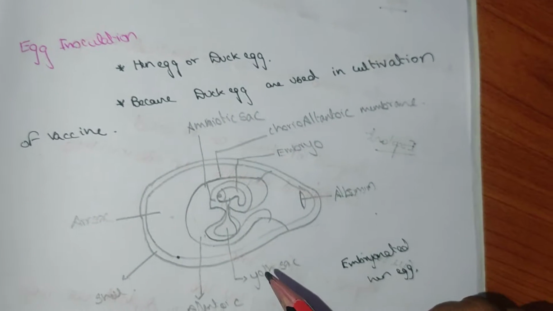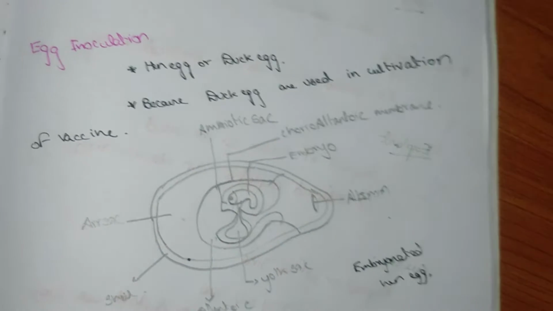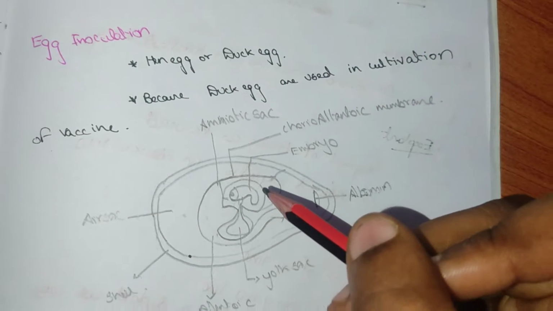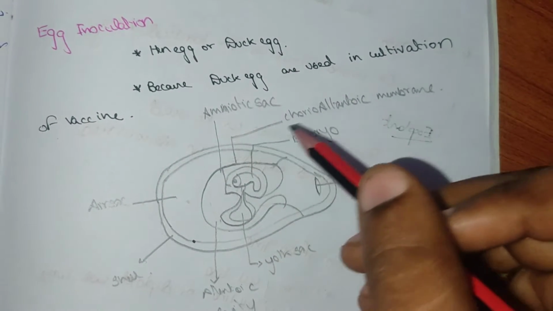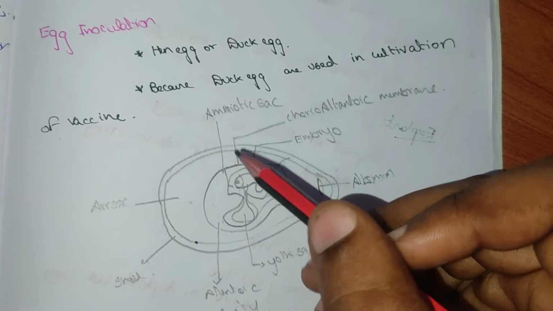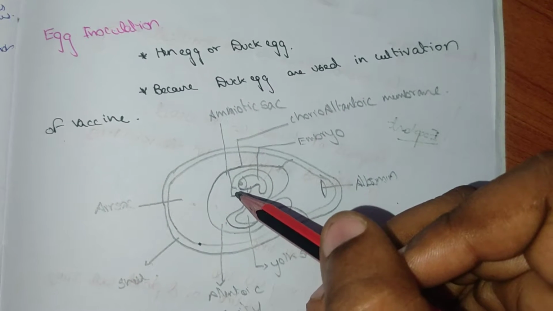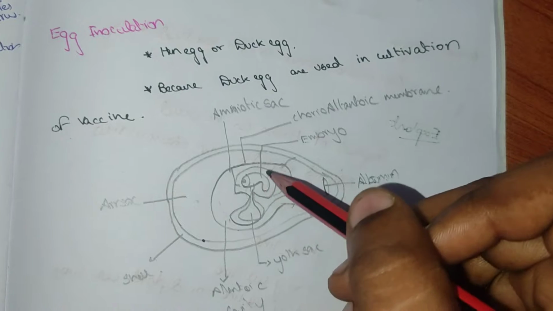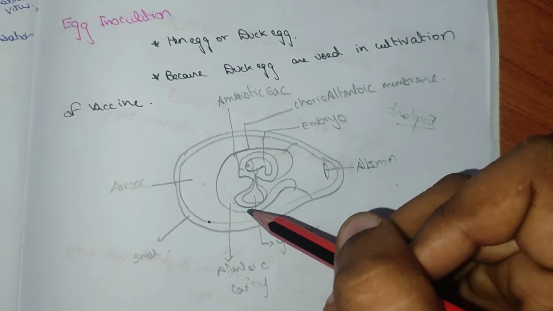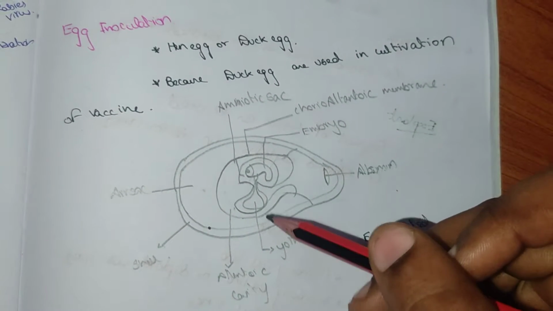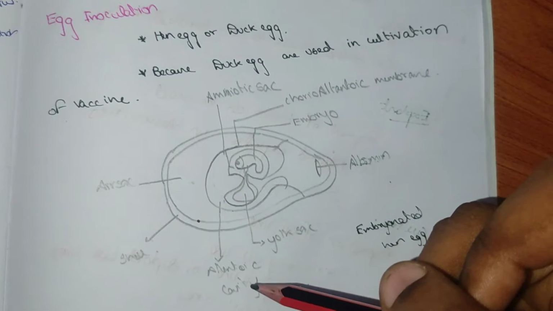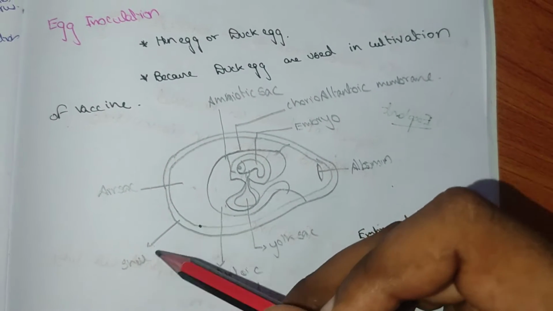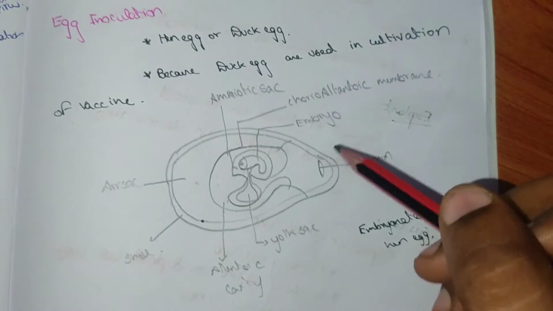Here is the picture of the embryonated hen egg, in which this is the embryo. Around it is the chorioallantoic membrane, and there is a small amniotic sac present around the embryo. There is a yolk sac below the embryo, and the allantoic cavity, shell, and air space.